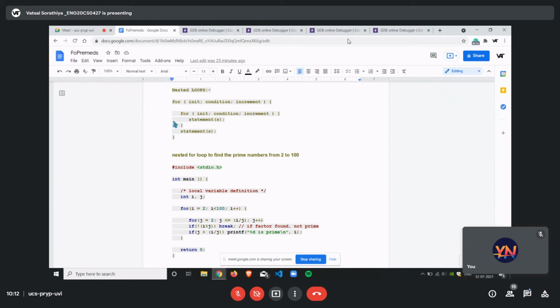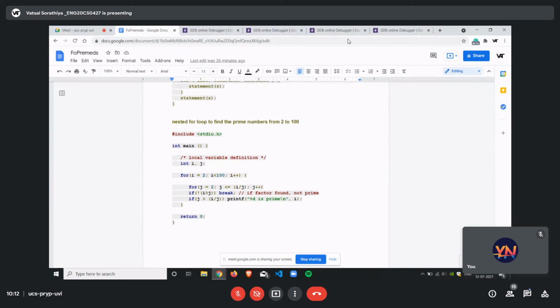Then there will be a statement which will execute only if the condition of the second loop also turns out to be true. And then there might be a statement which will execute if that's not true. So the structure will go like this. As you can see, the statement will only execute if the for loop above it turns out to be true. This is the statement outside it, so it is based on the loop above.